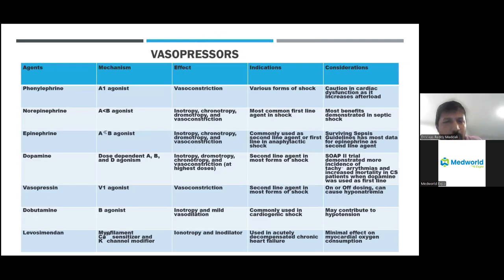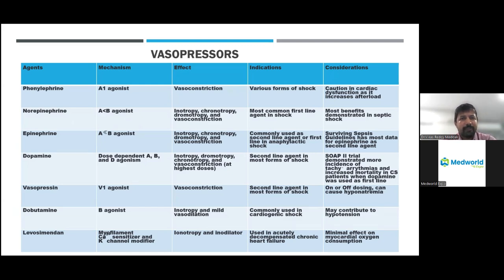So how do we treat the patient in cardiogenic shock? We give certain drugs which usually save the life of the patient. The most important of these is noradrenaline, which is an alpha as well as a beta agonist, but it acts on the beta 1 receptors of the heart, and it helps to improve the heart rate as well as the inotropy, that is the pumping effect of the heart. Inotropy is nothing but the pumping of the heart. Chronotropy is nothing but the increase in heart rate. Dromotropy is nothing but the conduction. So if there is one drug which promotes all these three and improves the cardiac function, that is noradrenaline. So immediately we start noradrenaline so that the patient's BP will be maintained at least above 90 millimeters of mercury.